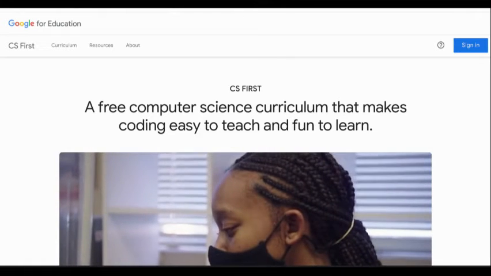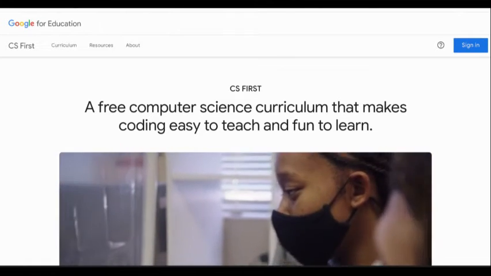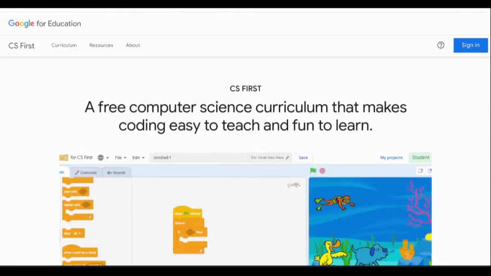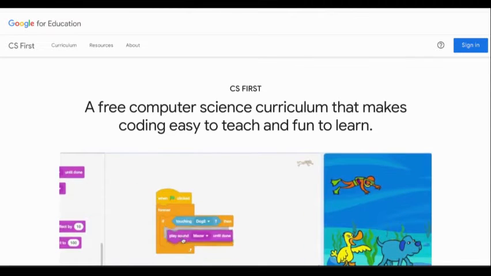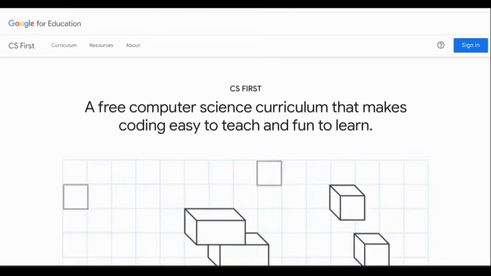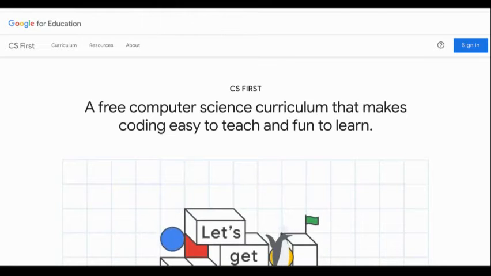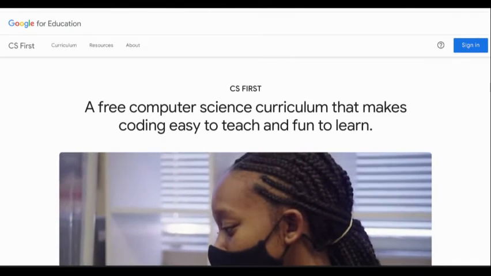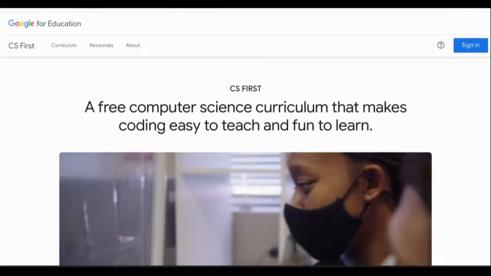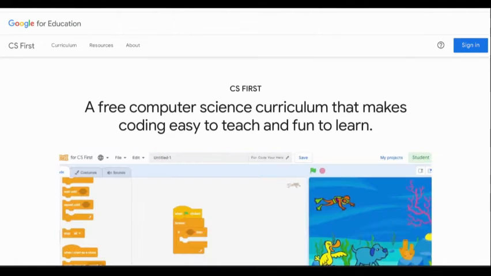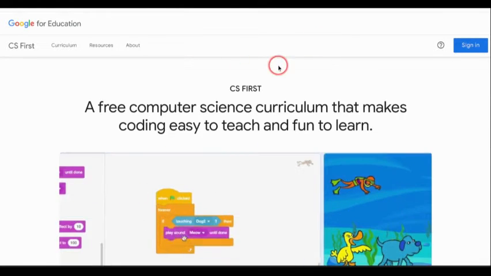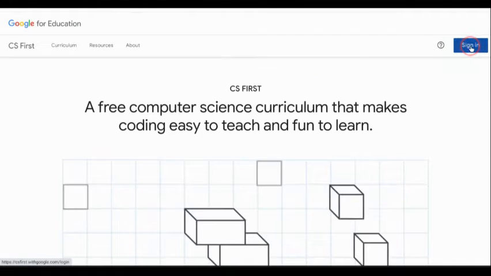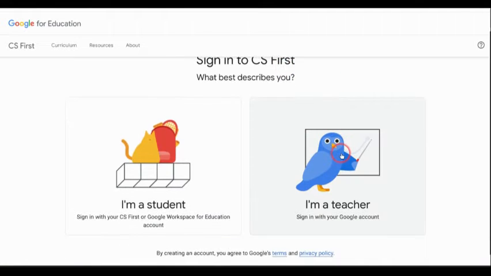And what I'm going to be doing is first I'm going to log in as a teacher and show you some things from a teacher point of view, and then I'm going to be switching back to a student point of view. So I'm going to be bouncing back and forth, and you'll notice which profile I'm in according to the profile icon that's there. And I will point that out to you as we go on. So on the home page, I'm going to click on sign in, and I'm going to sign in as a teacher first.